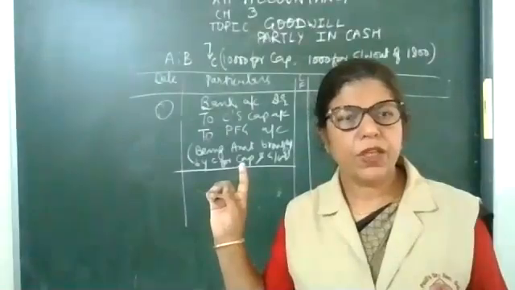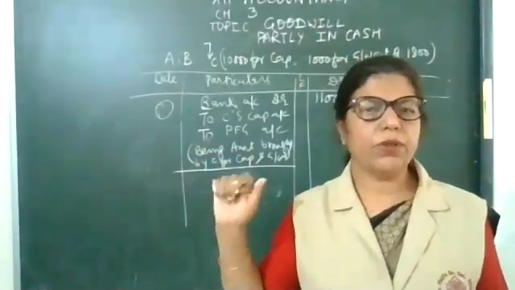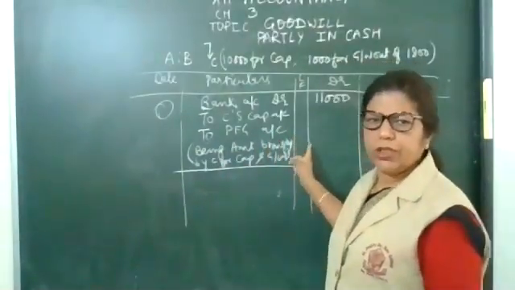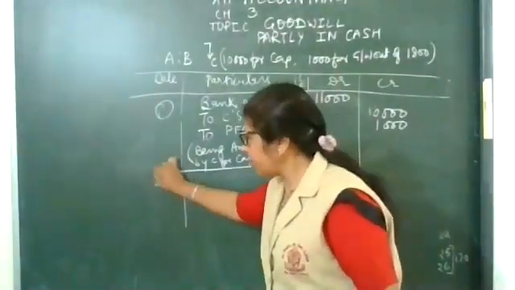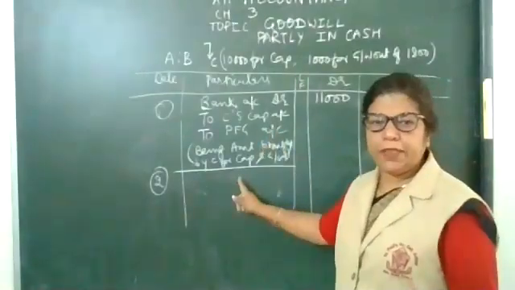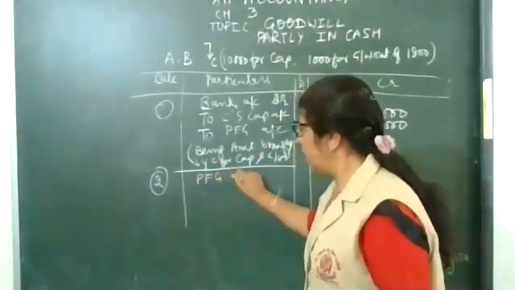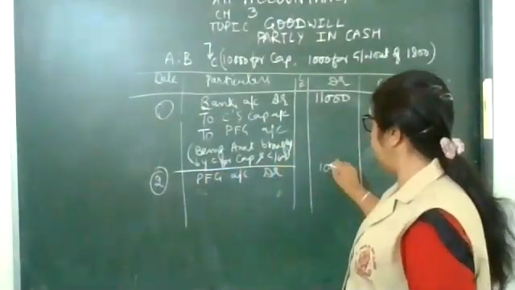Okay, this is the first method, goodwill privately not applicable. Second method, goodwill brought in cash. So he is bringing capital and goodwill in cash. Now, second entry. This PFG will be debited. PFG account debit by 1,000.